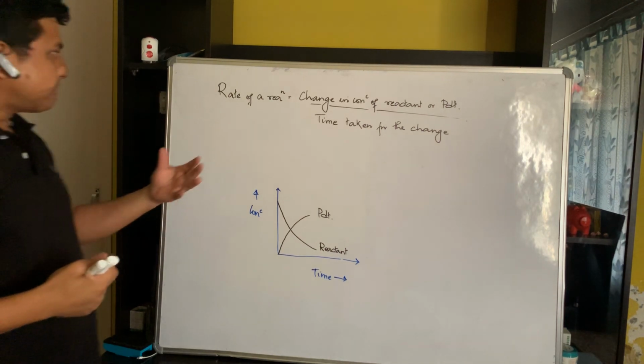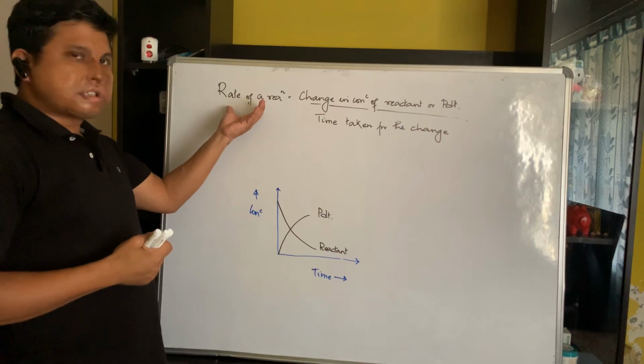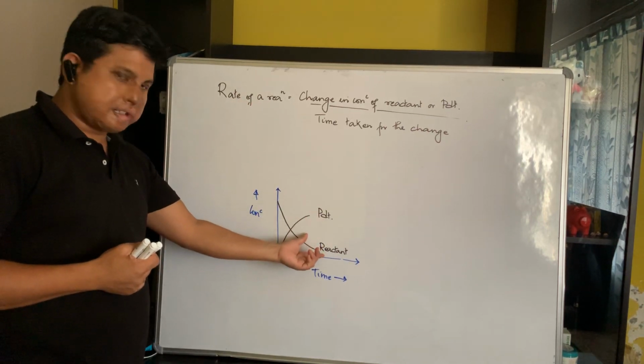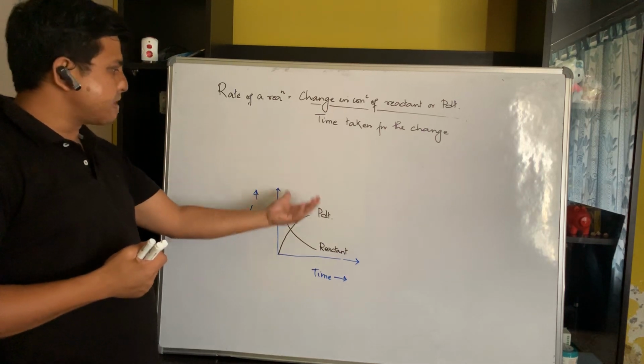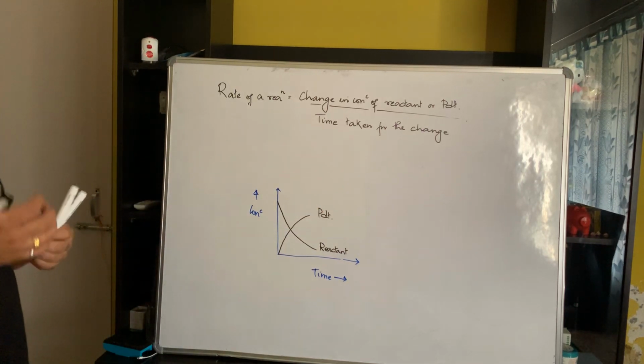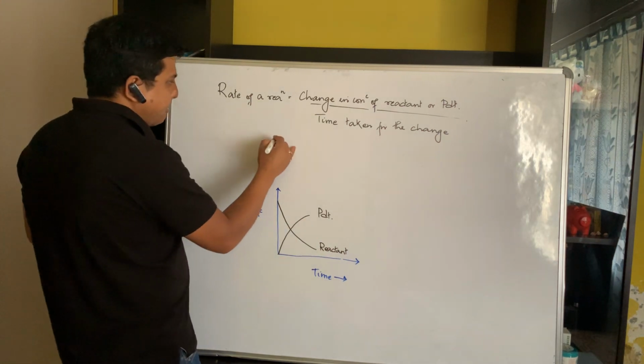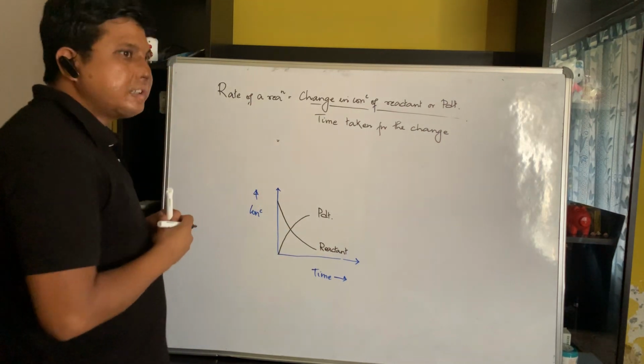Now we can express this rate of a reaction in terms of change of concentration of reactant as well as in terms of change of concentration of product. Now, what is going to be the formula in terms of reactant? The concentration of the reactant is decreasing.